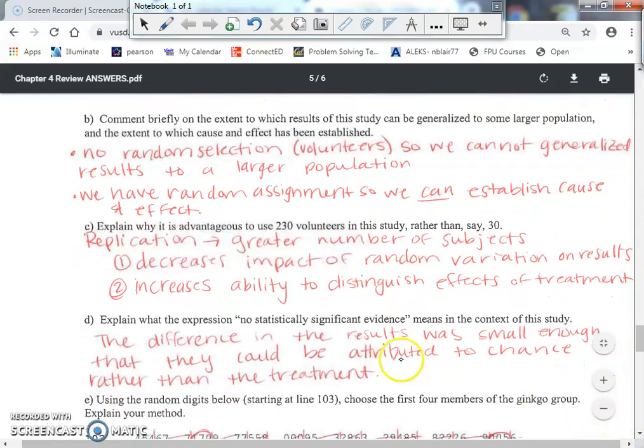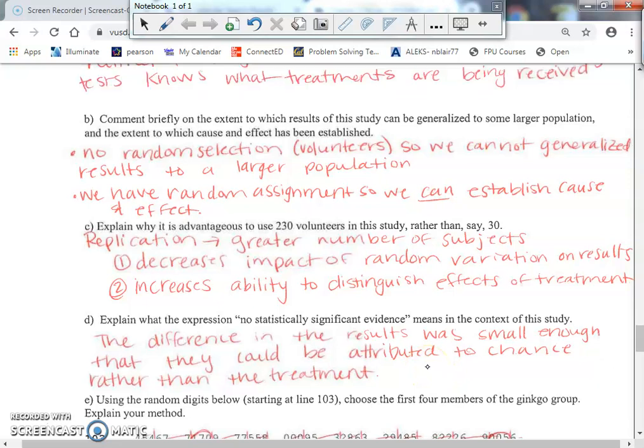So what I said here is the difference in the results was small enough that they could be attributed to chance rather than the treatment. I didn't see much of a difference between my ginkgo group and my placebo group, so there's a good chance that the difference was just because of who I randomly put into each group. It's not because of treatment. That's what not statistically significant is.